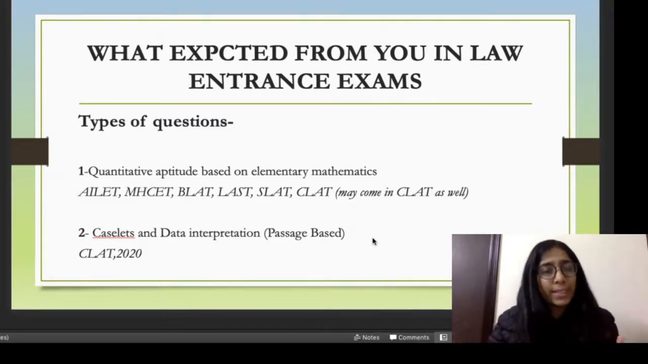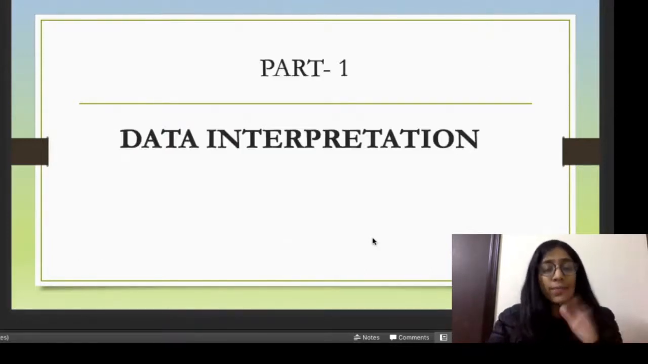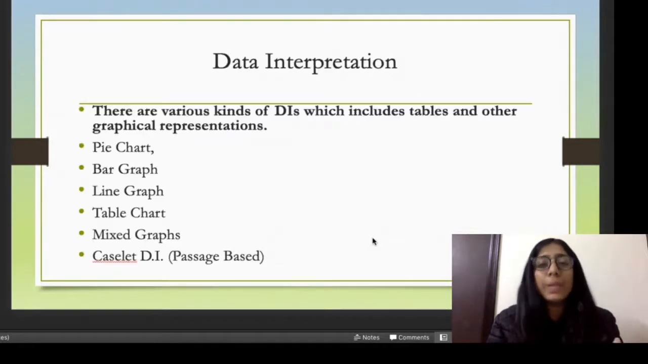MHCET, so other different exams, these questions come in. But for CLAT also, these questions form the basic knowledge or the basic things which you need to know before you attempt any data interpretation question and caselets. Now further, caselets, first in the first part, we will discuss what data interpretation questions mean.